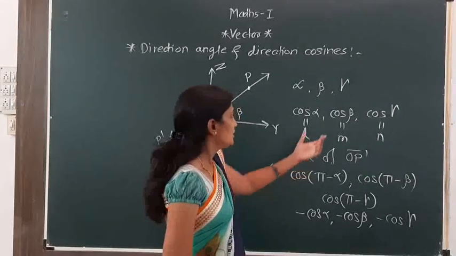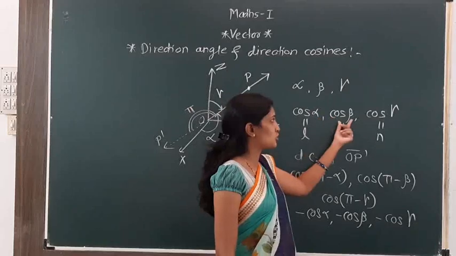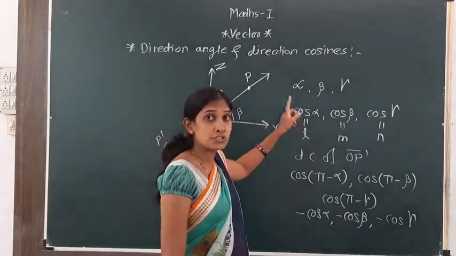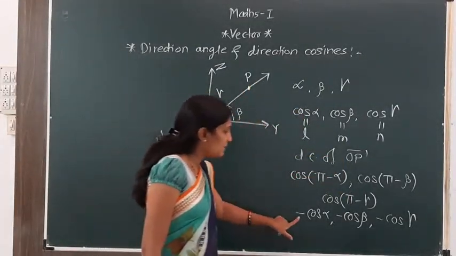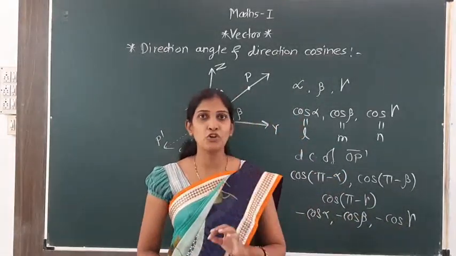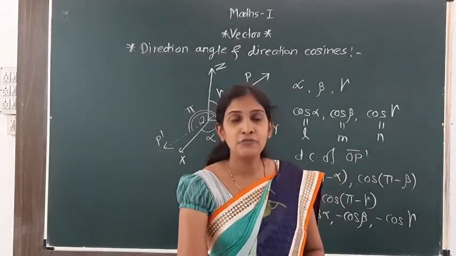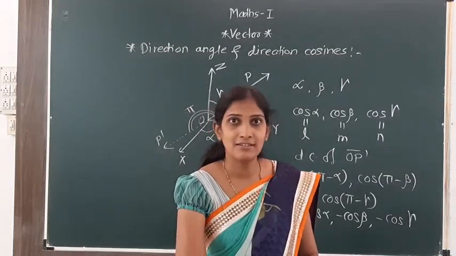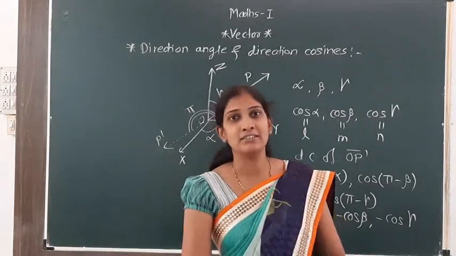So if the direction cosines of OP bar are cos alpha, cos beta, cos gamma, then the direction cosines of its opposite vector are minus cos alpha, minus cos beta, minus cos gamma. So just remember, for MCQs and for the JEE and CET examinations, if you have to find the direction cosines for an opposite vector, you just change the sign.